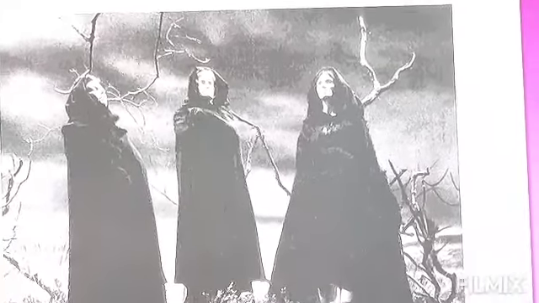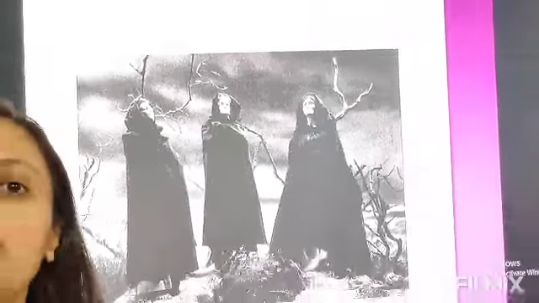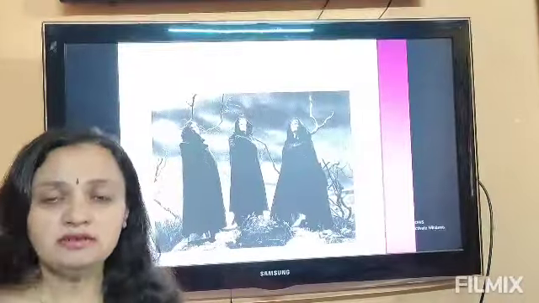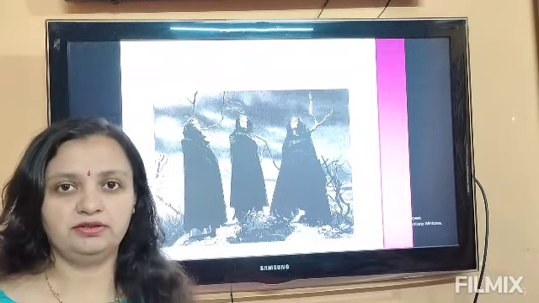Now another thing that I want to mention here is that in all of Shakespeare's plays we have some supernatural elements who decide the destiny or turn the destiny of the important characters of Shakespeare's play.